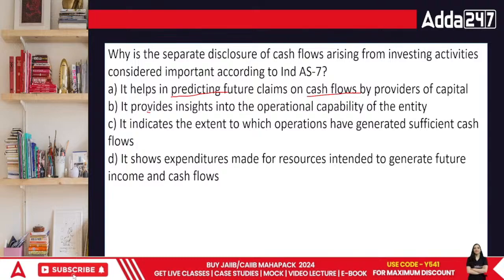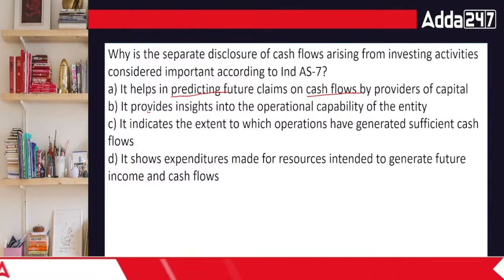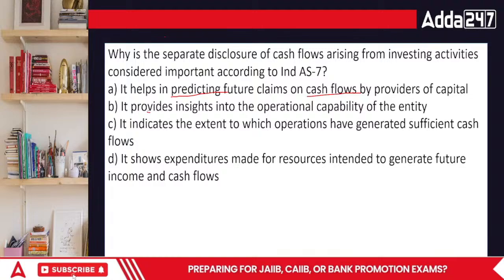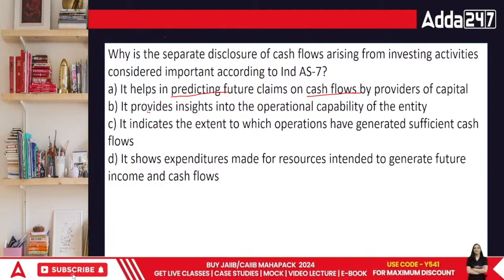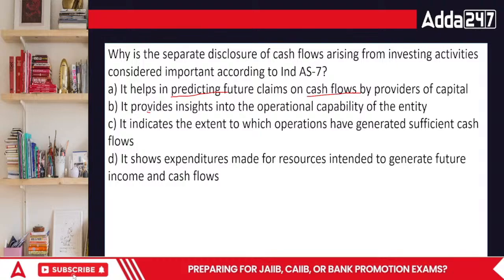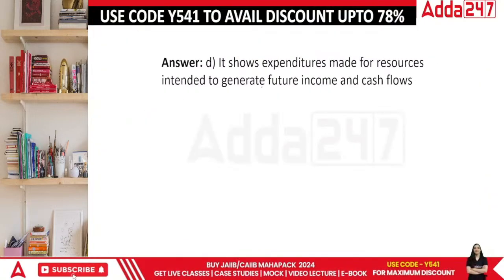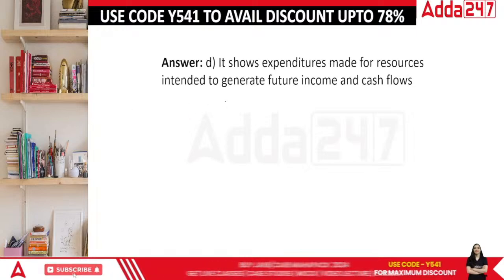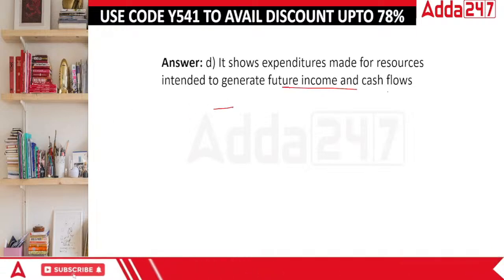Everyone? What's going to be the answer? The answer is it shows the expenditure made for resources intended for future cash flows and future incomes.